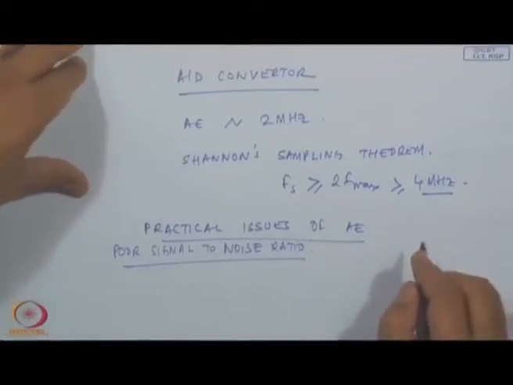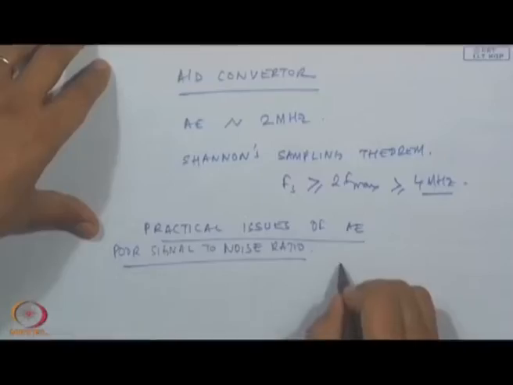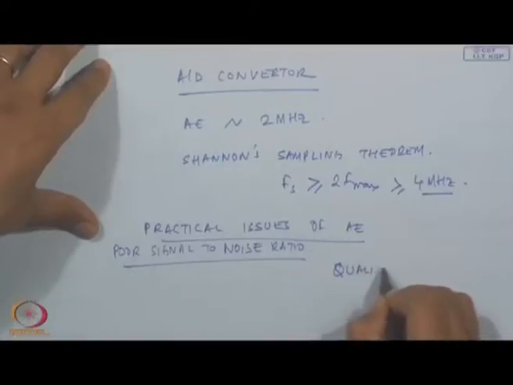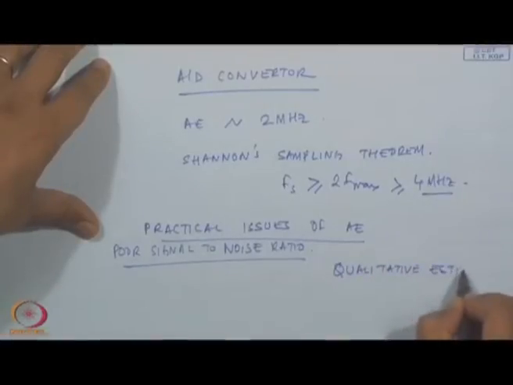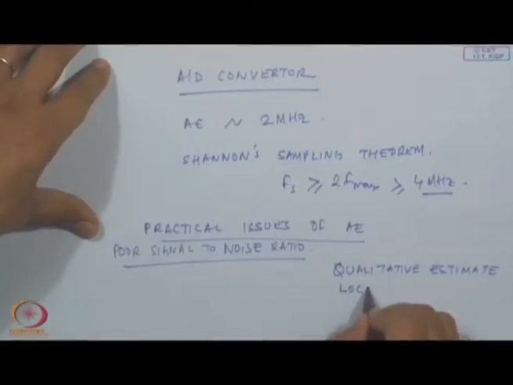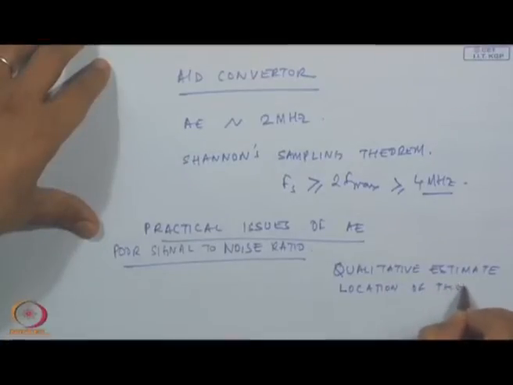Of late, acoustic emission has mostly been used for a quick qualitative estimate and location of the source of defect.